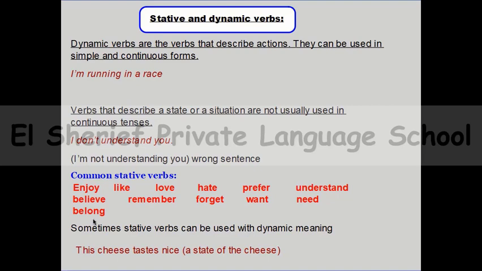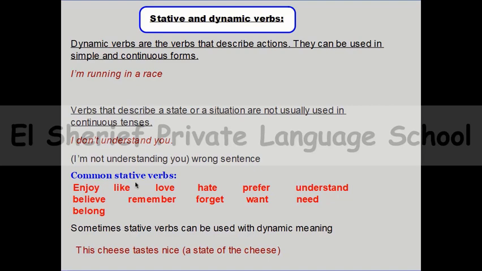If you are thinking about these verbs, you will find that these verbs don't express actions. They express a state or something emotional. So this is not an action, so we can use these verbs, the stative verbs, just in the present simple. We can't use them in the present continuous.